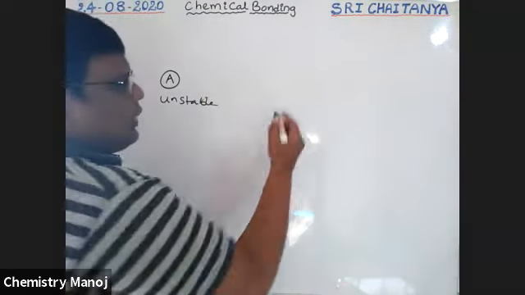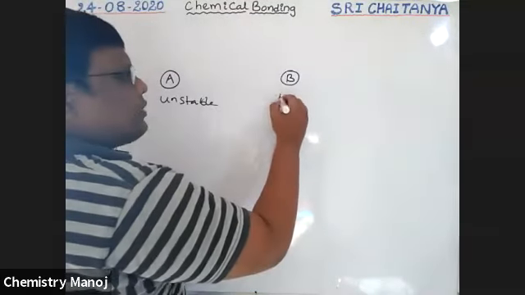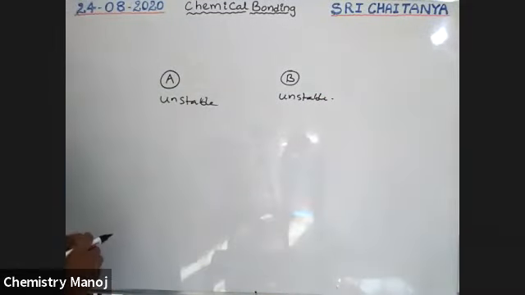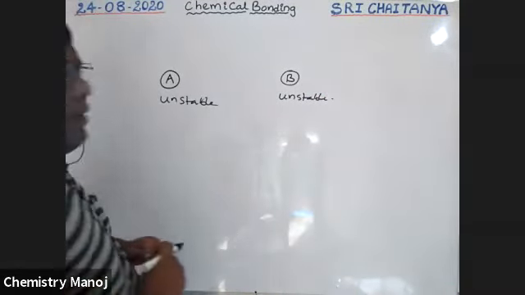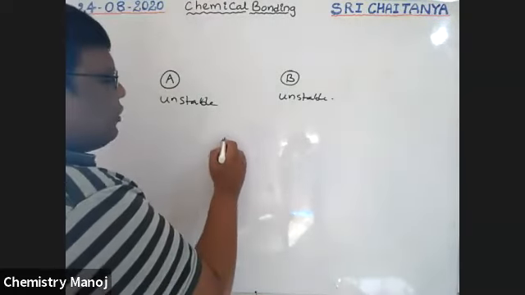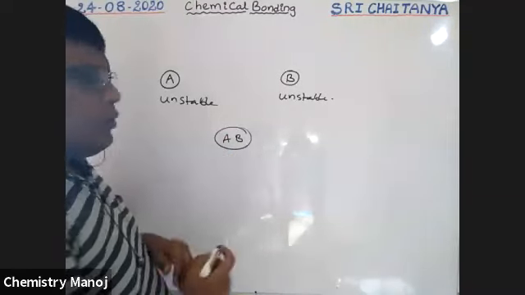There is one more element, let it be B, which is also unstable. But when they attract each other, they combine to form a new compound called the AB molecule, which is stable.